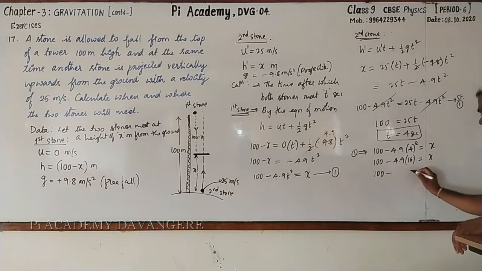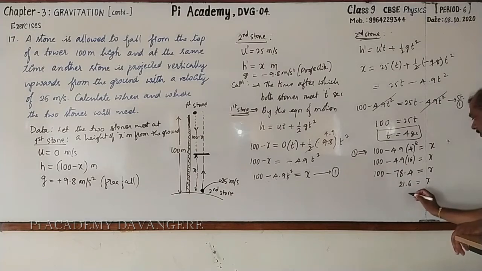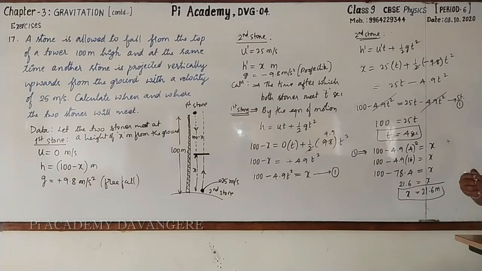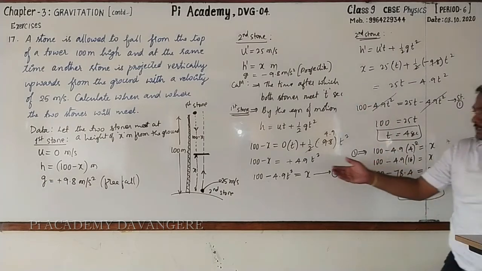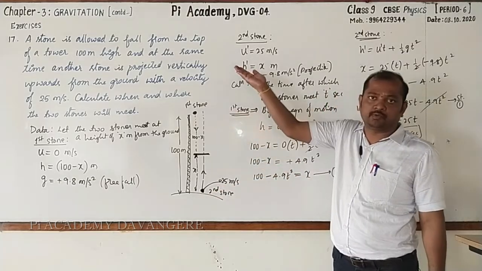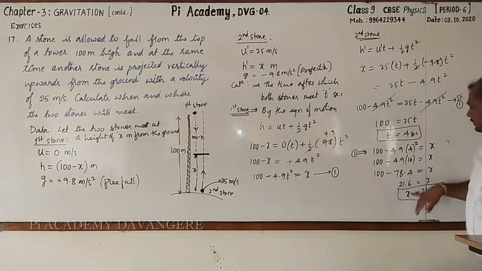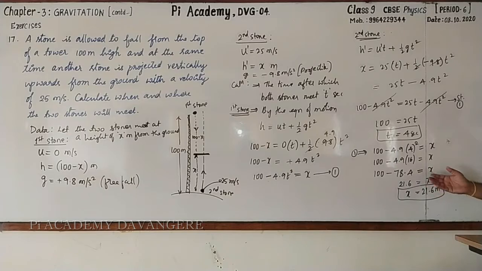16 9s are 144. 14 is the carry. 16 4s are 64. 64 plus 14, 78. After decimal, 1 digit. So 78.4 is equal to x. And this will be 21.6 equal to x. So x is equal to 21.6 meter. That means both the stones will meet at a height of 21.6 meter from the ground, and from the top this will be 78.4. Got it?